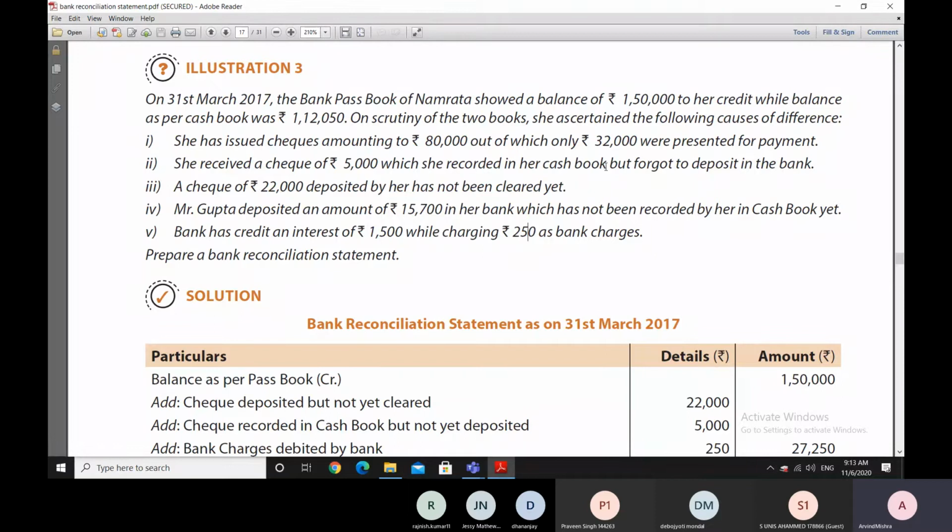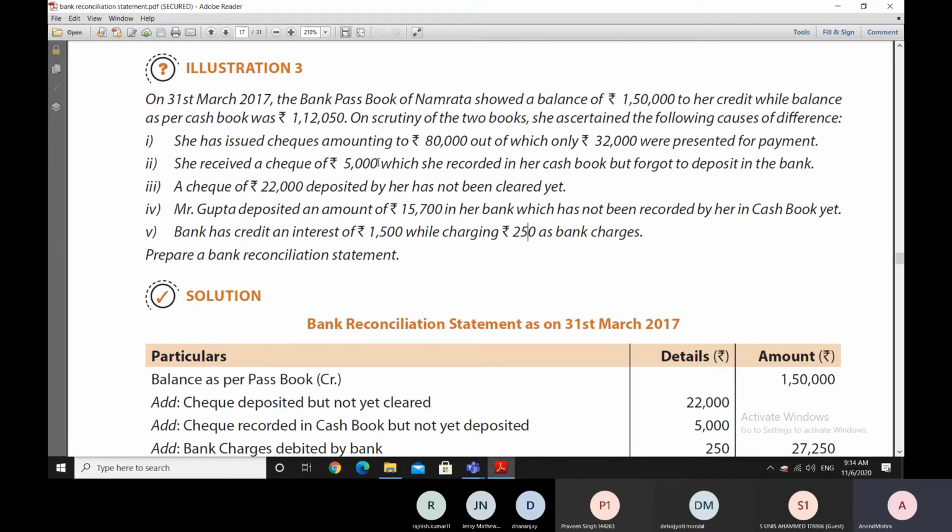Now, she has forgotten to deposit this check in the bank. So when she gets the bank passbook filled up properly, even at that time she will not find this check in the bank passbook. So due to the fact that this check is already entered in the cash book bank column, but not entered in the bank passbook, the bank passbook balance will be lesser than the cash book balance by 5,000 rupees.